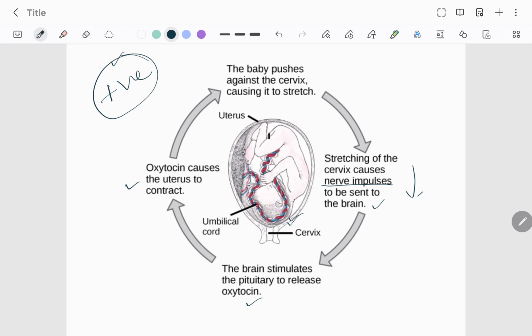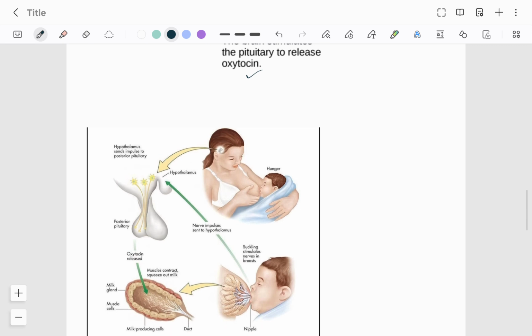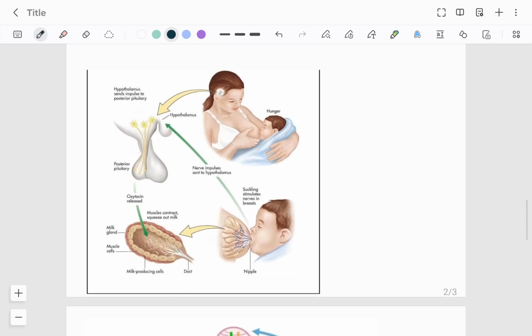See, more stretching, more stimulus to the brain, more oxytocin release, more contraction, and again more pressure on the cervix, more stretching, again more oxytocin. So this entire cycle will continue till the baby comes out. This is positive feedback. Now the baby comes out, and the baby is very hungry.